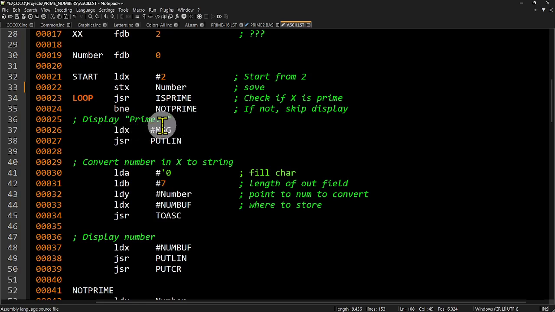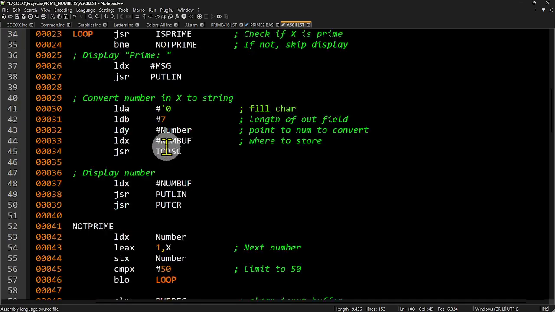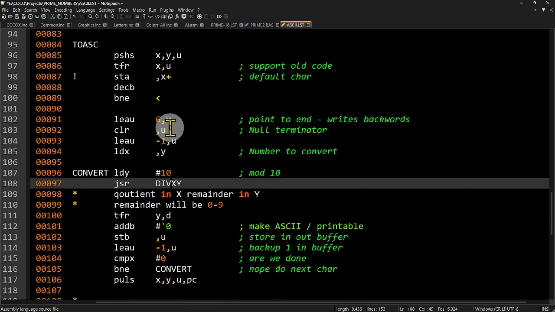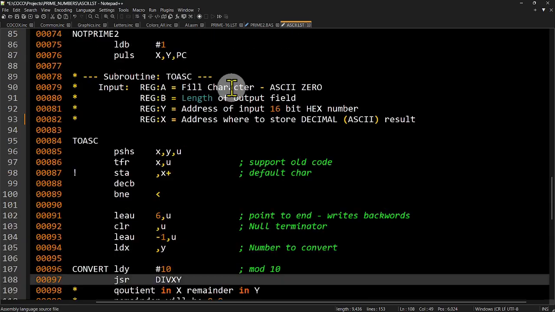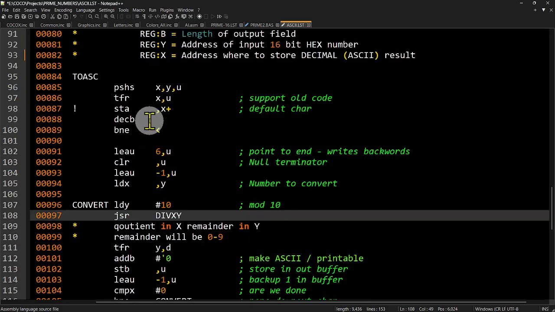All right, if it is a prime number, load up that message again and jump to put line, not to the cassette recorder. Load up some parameters and jump to this ASCII routine, which I said wasn't too bad to clean up. I was able to clean it up pretty quickly. Here I'm putting in what the parameters are. We're going to fill a field with ASCII zeros, and then put a null terminator at the end of that field. We're going to decode that number backwards.